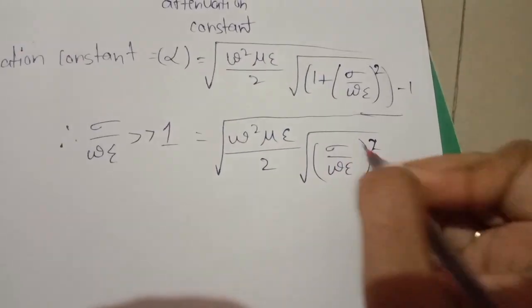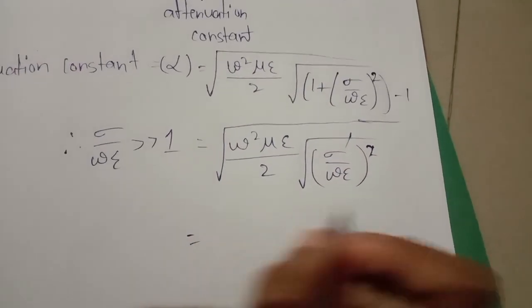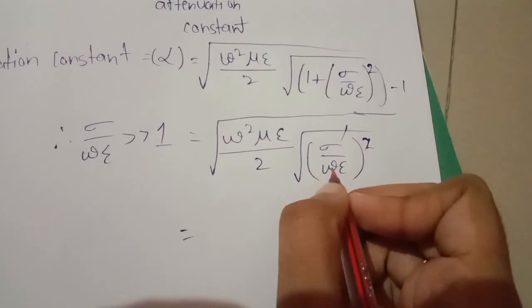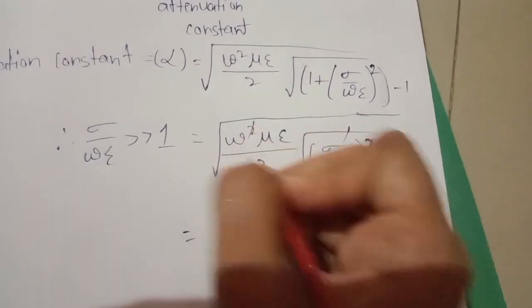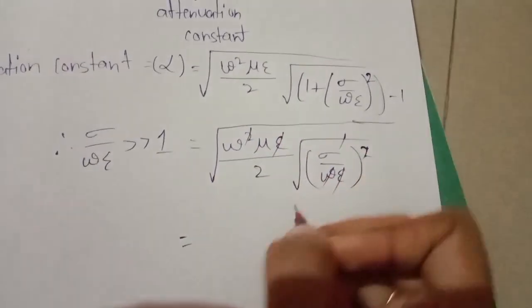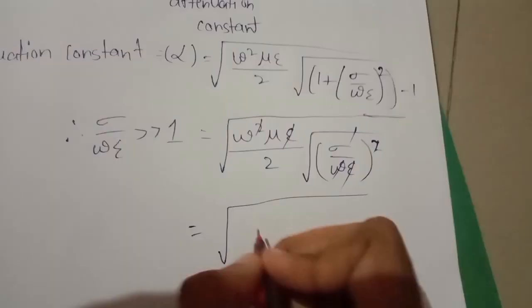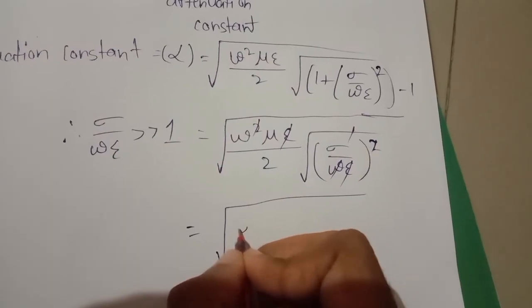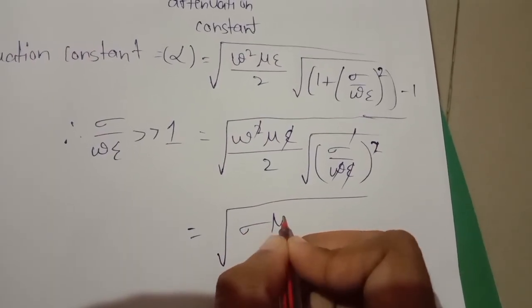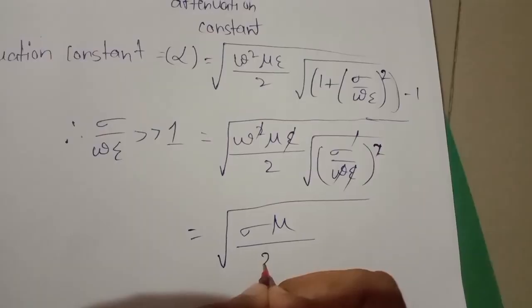Here the square root will cancel, and also we cancel the omega square and epsilon. So finally we get omega sigma mu by 2.